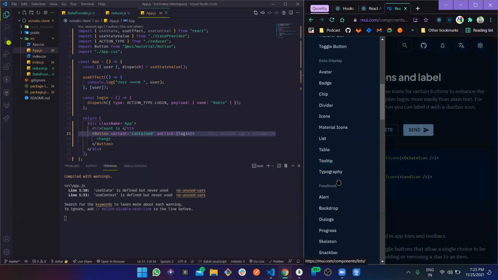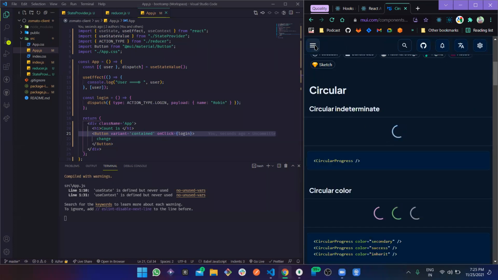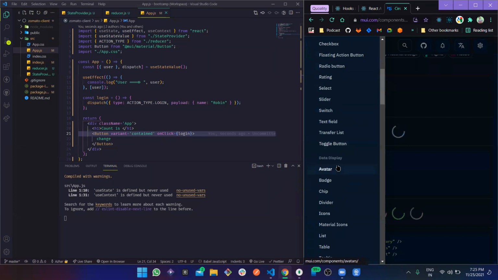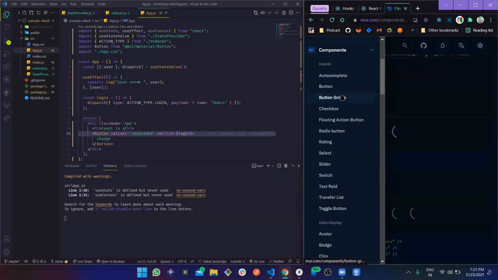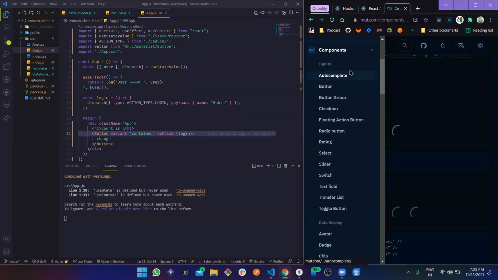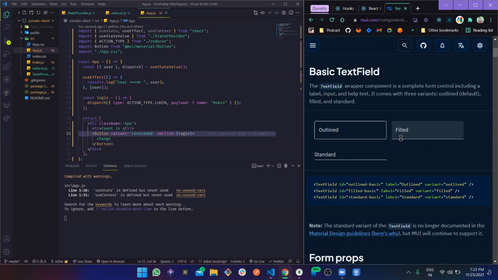Now they have so many other things here, like progress and so on. We are going to use multiple ones, but tomorrow we are going to use button and one more thing, which is form. So just go ahead and explore this and look at the code, how they are using these components and what the variants are. We are going to work with text fields, and they have different text fields, majorly three: outlined, filled, and standard.